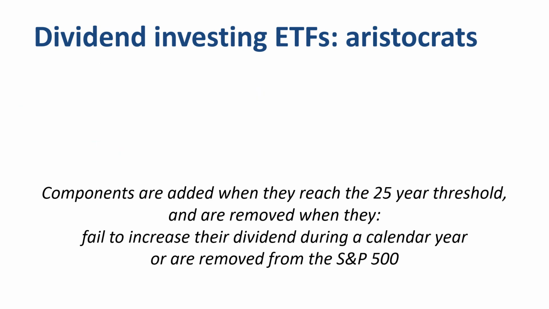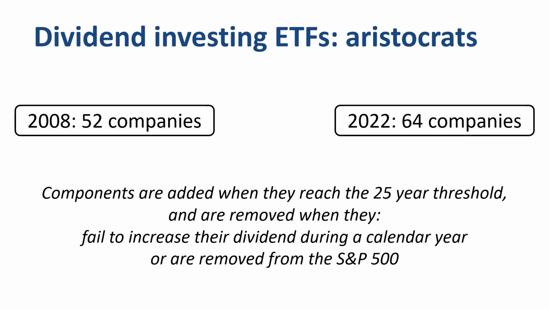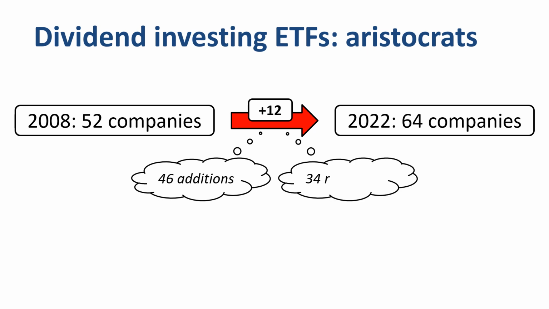In 2008, there were 52 companies that qualified as S&P 500 Dividend Aristocrats. In 2022, there were 64, an increase of 12. Sounds pretty stable, right? Well, not really. Below the increase of net 12 are 46 additions and 34 removals, if I counted correctly.